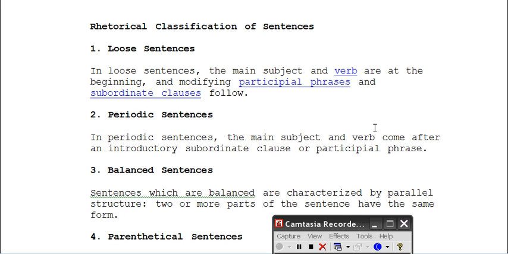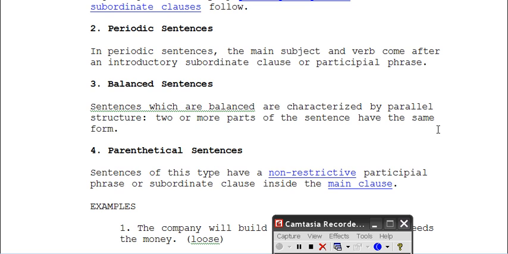Okay, now rhetorical classification of sentences. So first we have loose sentences. In loose sentences, the main subject and verb are at the beginning, and modifying principal phrases and subordinate clauses follow. And we're going to go through examples of each one of these. The periodic sentence is when the main subject and verb come after the introductory subject clause or participle phrase. And if none of this makes sense, don't worry about it. I'll help it make sense by showing examples and putting it in more simple words.